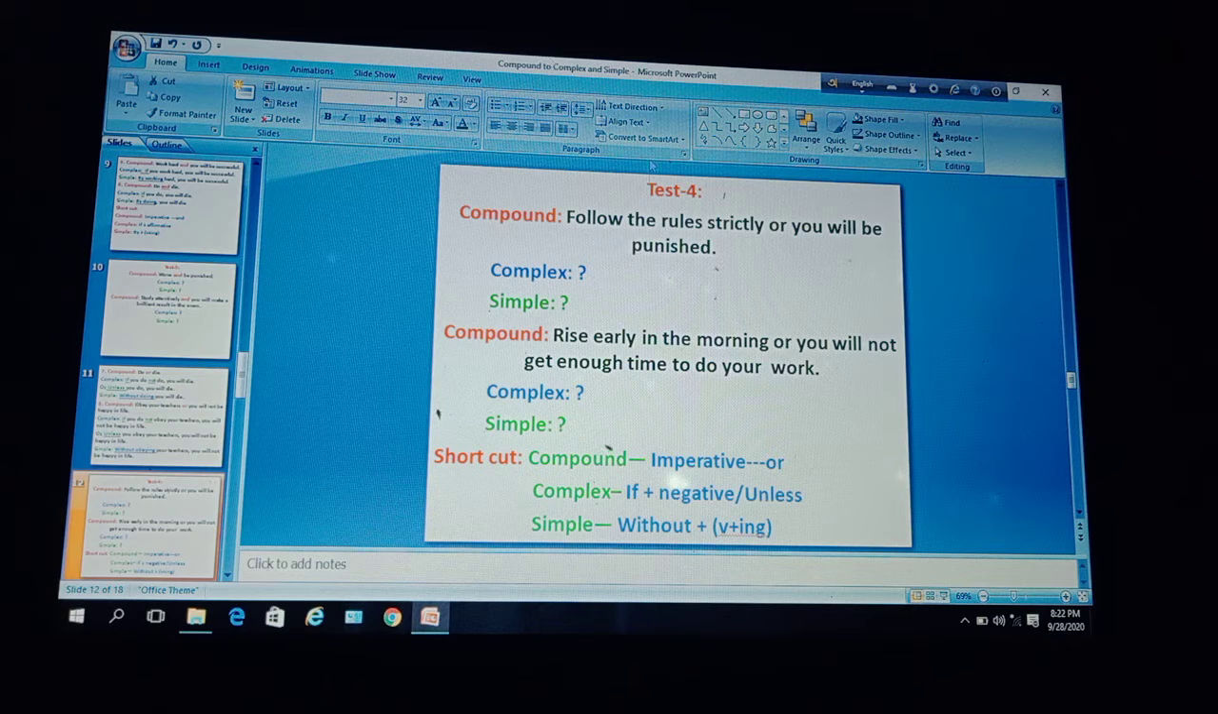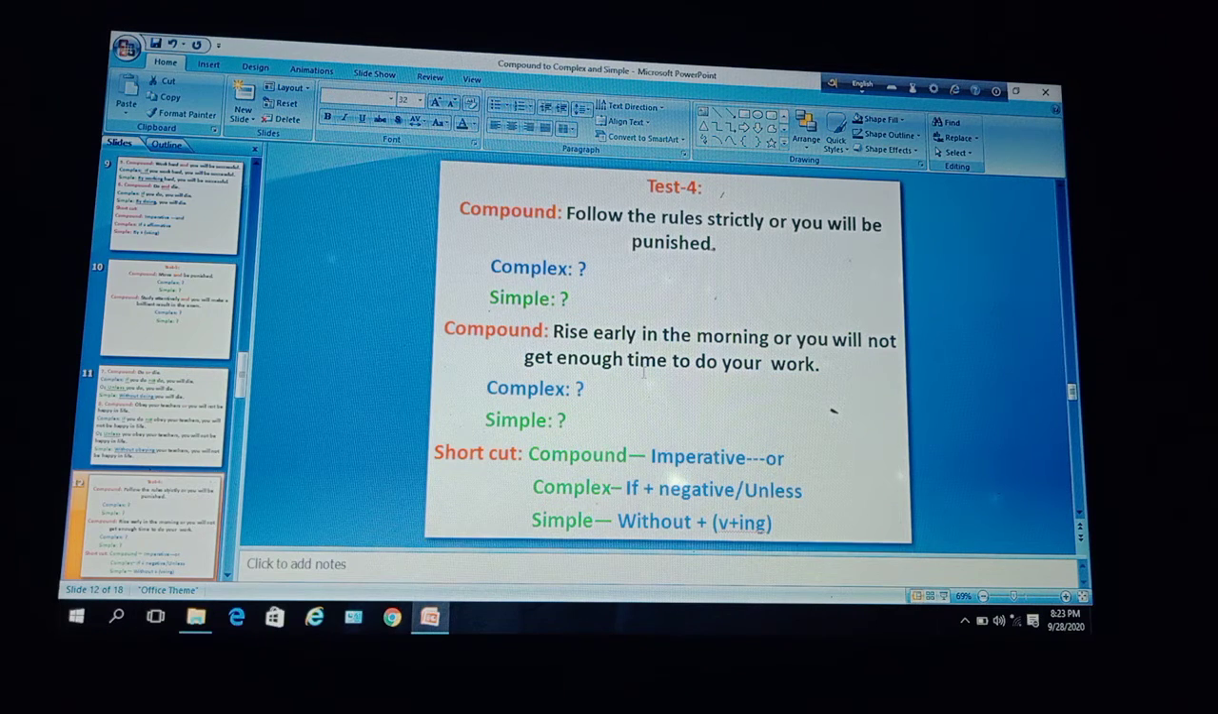Dear learners, here is a test for you. Compound sentence: follow the rules strictly or you will be punished. Now you have to make it complex and then simple. Then another test for you, compound sentence: rise early in the morning or you will not get enough time to do your work. You have to make it complex and then simple. Okay, dear learners, do it yourselves.